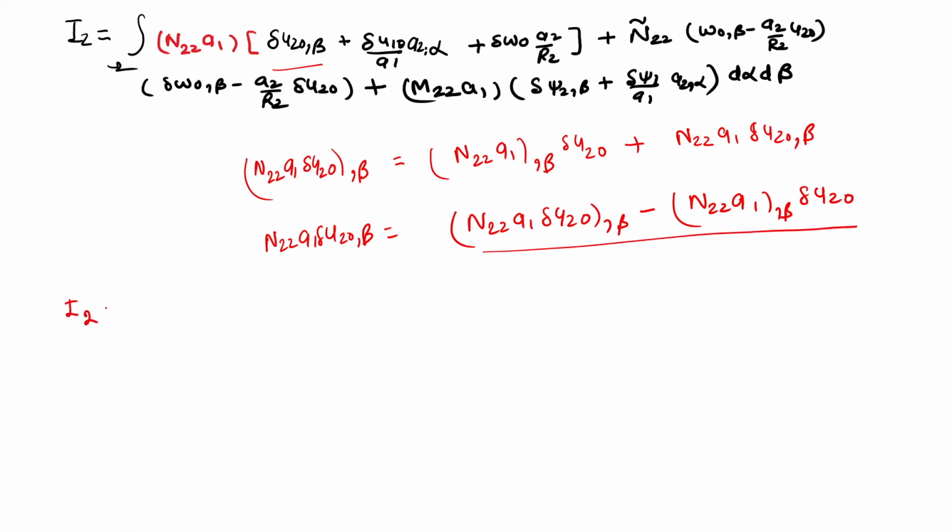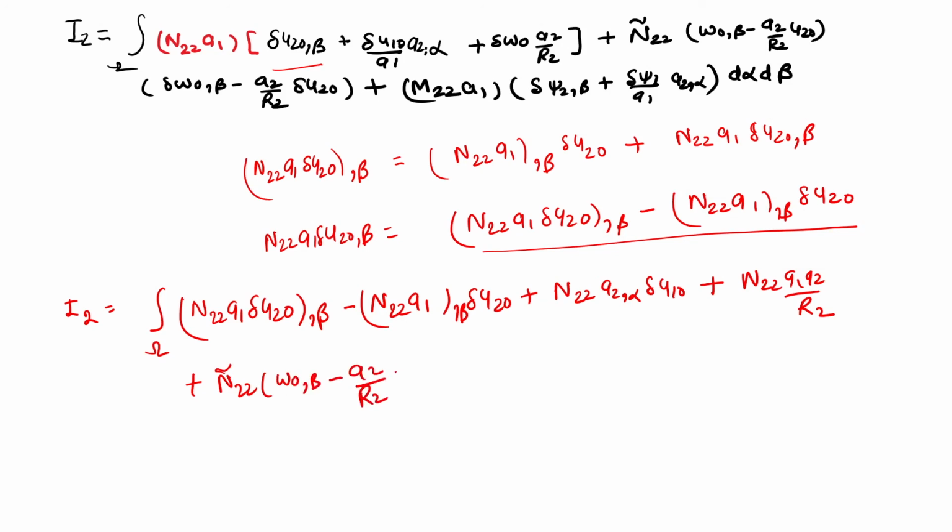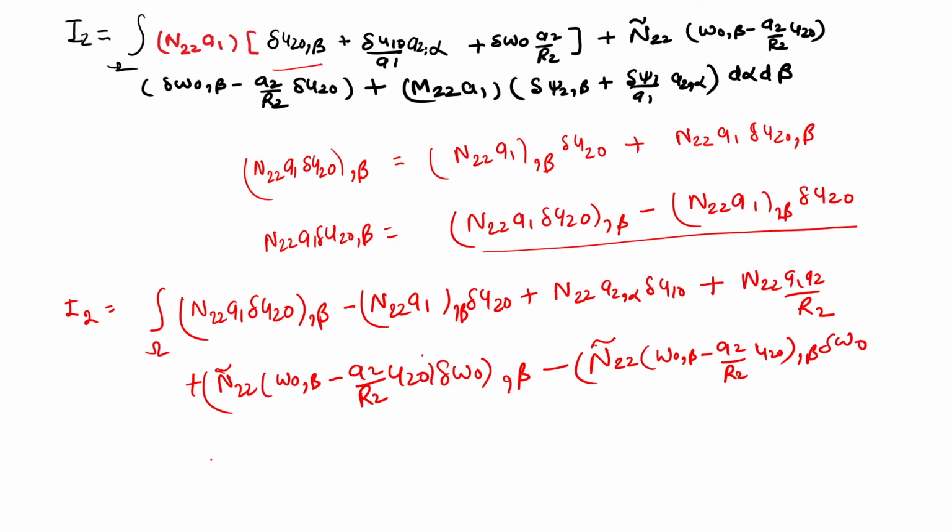So this I2 expression will be n22 a1 del u20 comma beta minus n22 a1 plus a1 will get cancelled out, so a2 comma alpha del u1, plus n22 a1 a2 upon r2, plus n22 hat w comma beta minus a2 by r2 u20 del w0 derivative with respect to beta, minus n22 hat w comma beta minus a2 by r2 u20, whole derivative beta, and del w0. Again other terms remain the same.